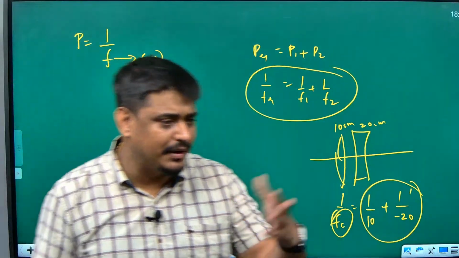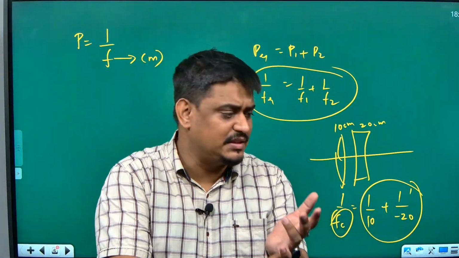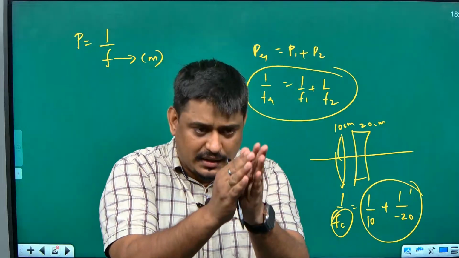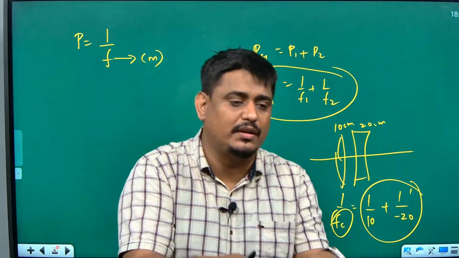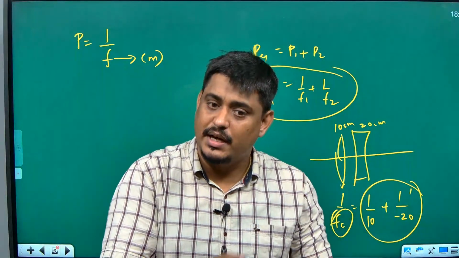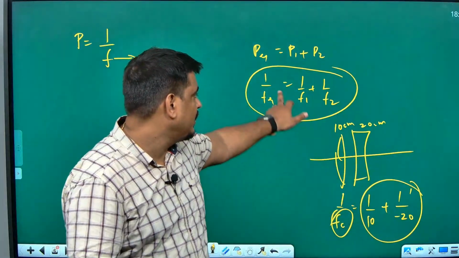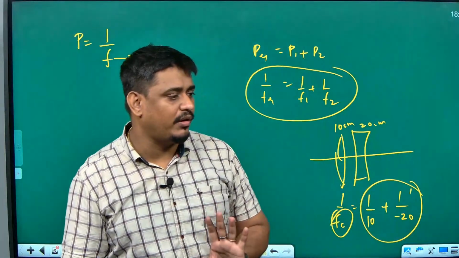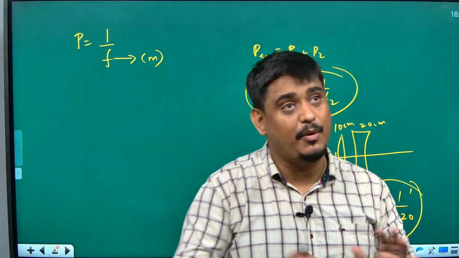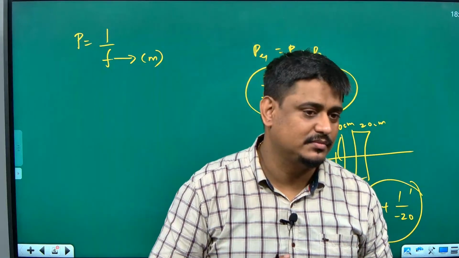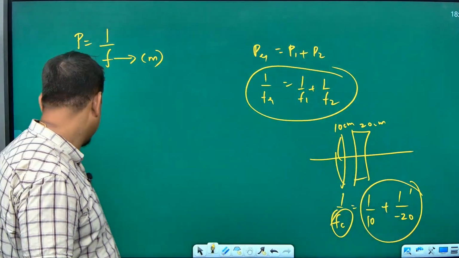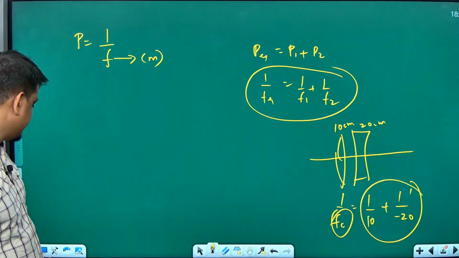They may give you multiple lenses, one concave lens, one convex lens, one more concave lens kept in contact with each other. What is the net focal length or net power? Anything they may ask you. So use this formula and find the value of net focal length or net power. This is all about light chapter. Let us take some questions now, shall we?